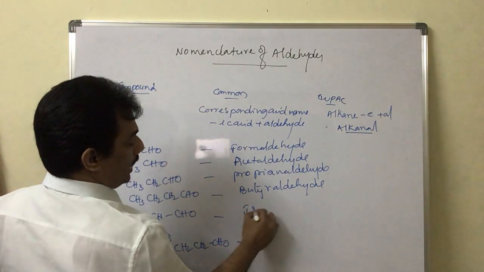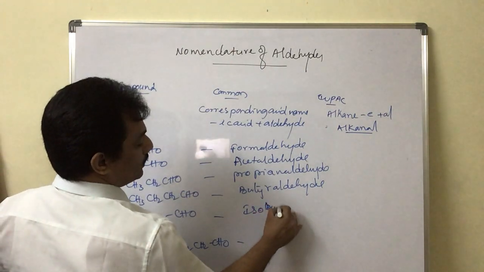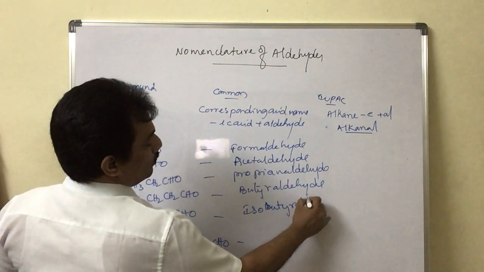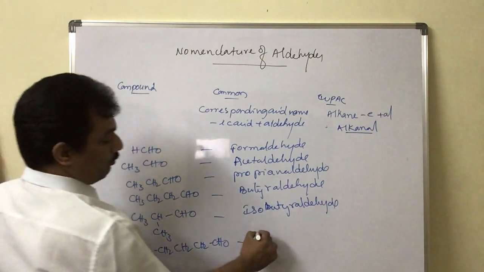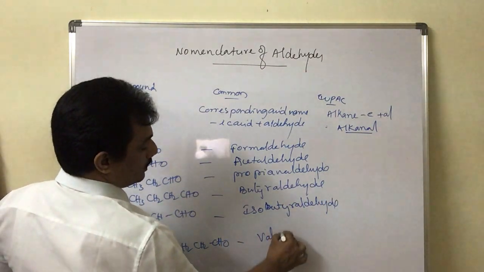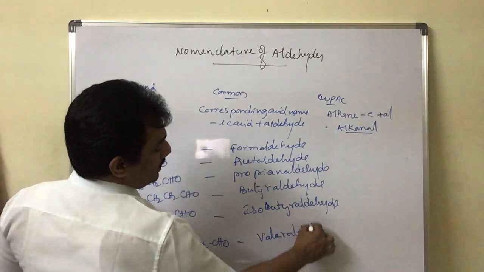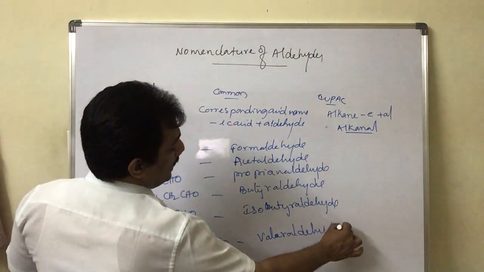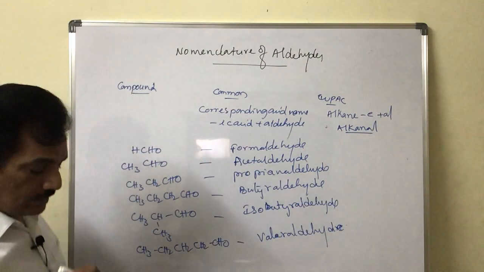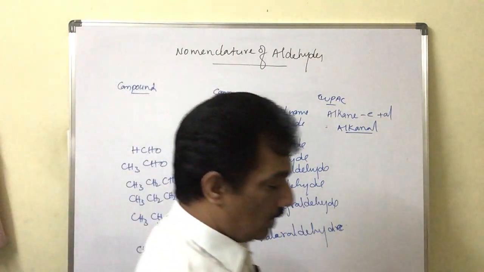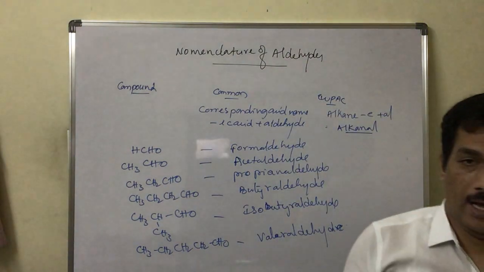So it is isobutyraldehyde. And then this is valeraldehyde. Like that, the corresponding acid name minus ic acid plus aldehyde will give the common names for these aldehydes.